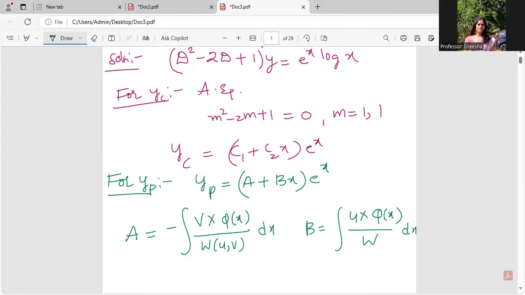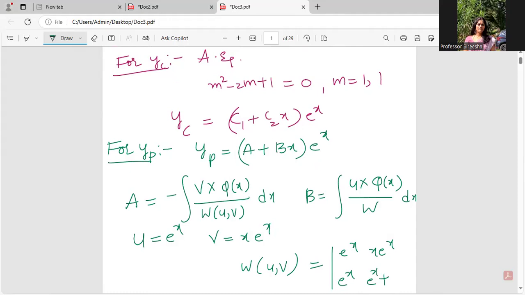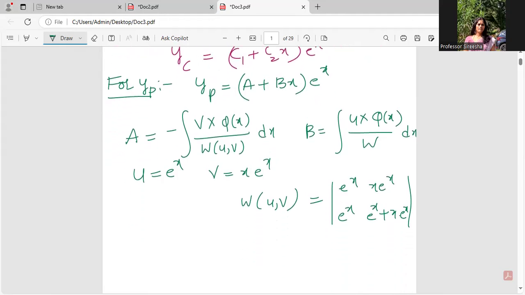What is U? Let me write here. U is e power x. V is x e power x. Let's find the Wronskian of U comma V first. This would be e power x, e power x; the derivative of e power x is e power x only. For x e power x, the derivative is e power x plus x e power x. So the Wronskian value would be e power 2x plus x e power 2x minus x e power 2x. Both of them get cancelled off, so the Wronskian value would be e power 2x.